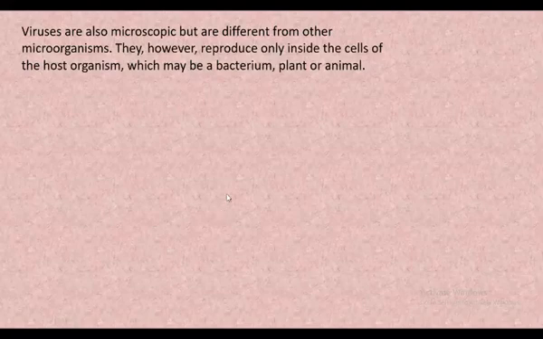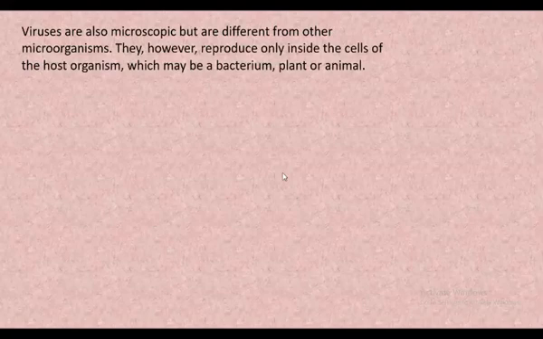But these viruses are different from the category of microorganisms. We don't take them in the major groups of microorganisms. Now, why are they a different part? Because they reproduce only inside the host organism. When they find the host organism, only then will they reproduce.